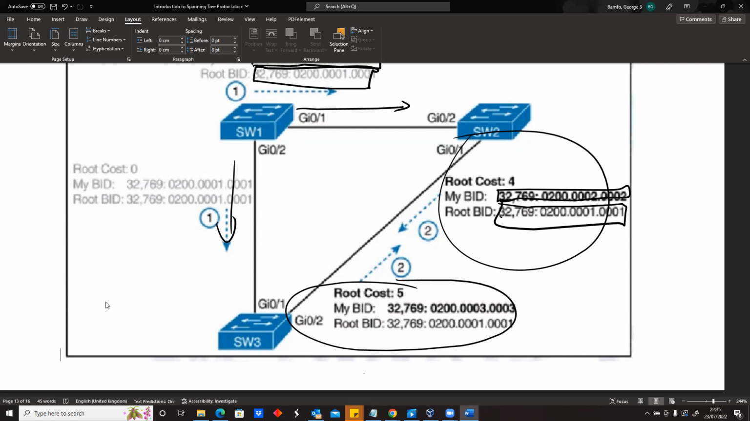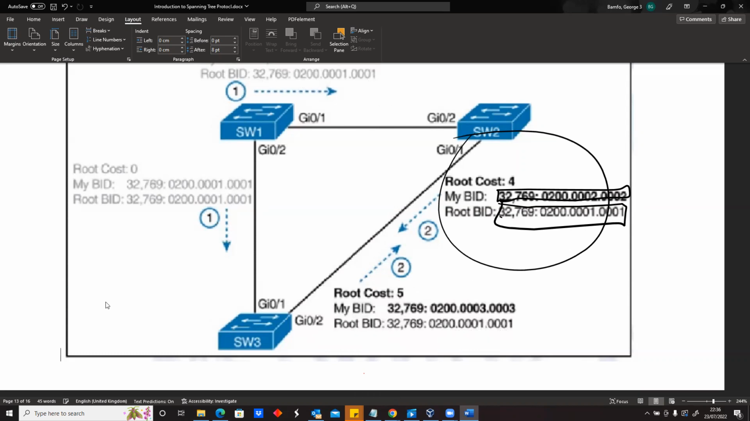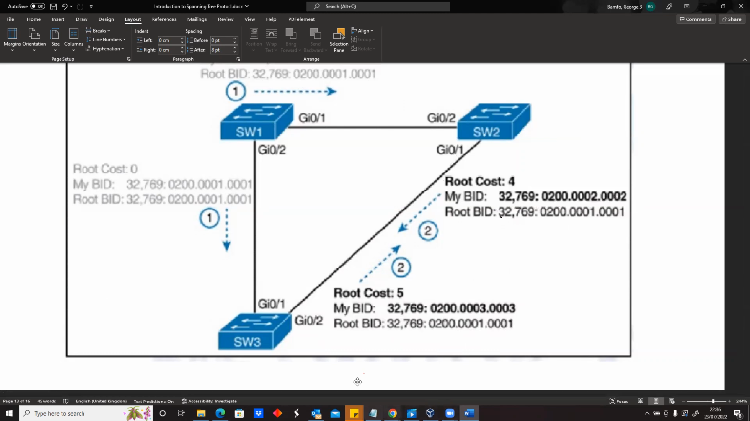So he's saying, okay, I think I know who the root bridge is. The root bridge has this ID. So he passes it on. This guy also, because he also received it, says, okay, this is also my bridge ID, and I think I know who the root bridge is, and this is the root bridge ID. And they'll do that comparison to see who has the lowest bridge ID. And then they make that determination as to who becomes the root bridge.